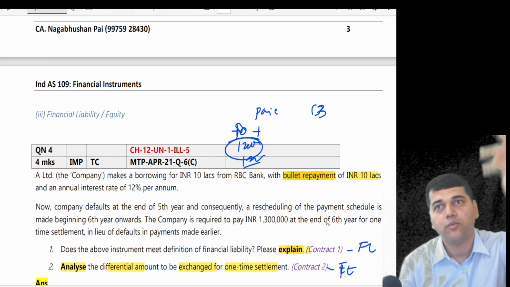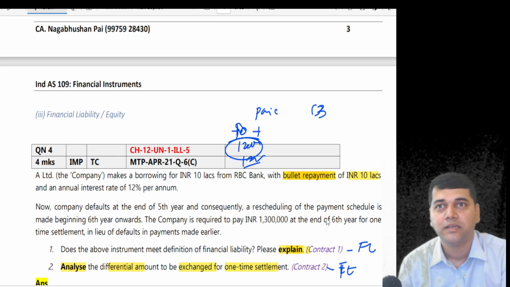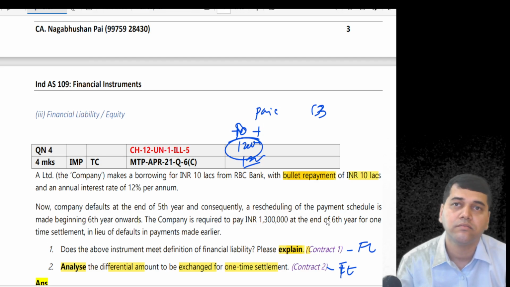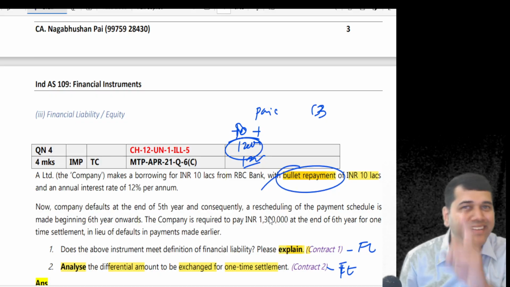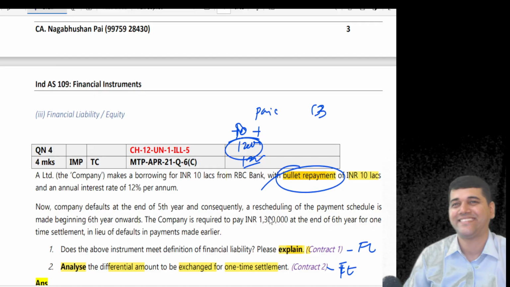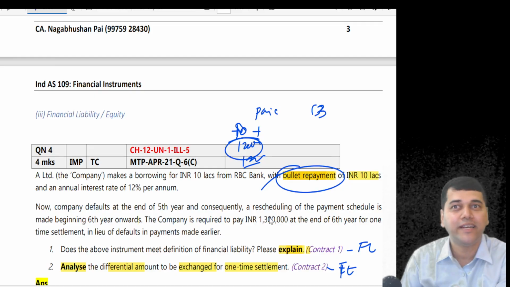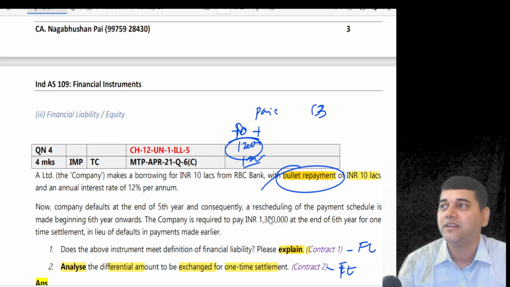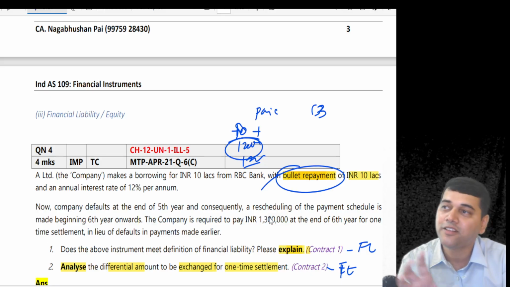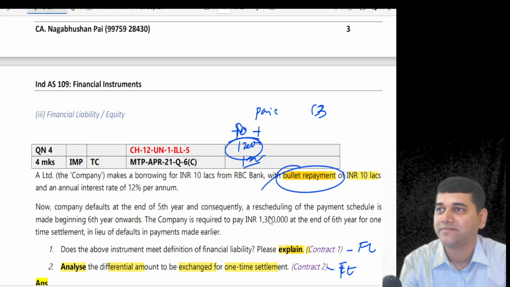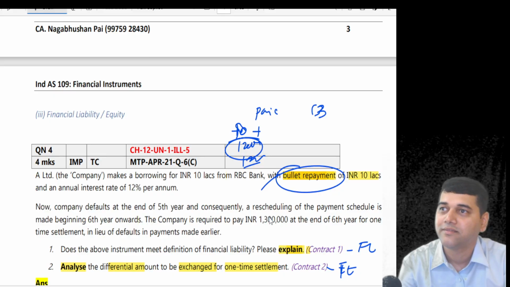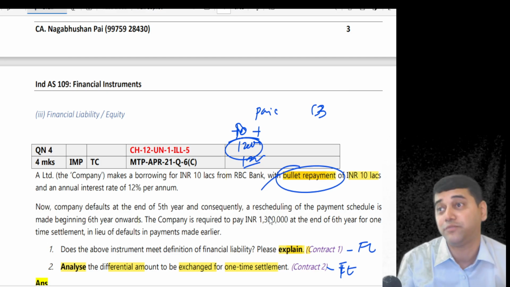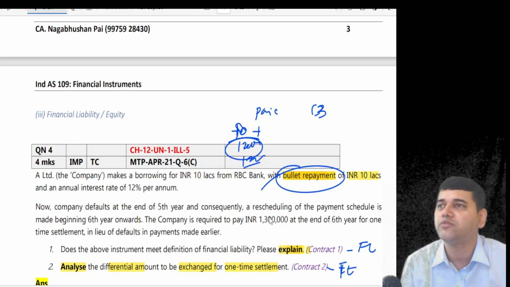Up to the fourth year, 1,20,000 accrued, you paid. But fifth year, 1,20,000 accrued, but you didn't pay. Why? It's a bullet repayment, no, Baba. That's the skill you should learn. Understand here. You don't simply read the question. Spend time to understand the question. It's a bullet repayment. They said very specifically, but they didn't tell you the life there. All the smartness you are going to find now in examination questions. Whatever you have to assume, you have to write very clear assumptions. So this is my assumption, but here there is nothing to assume as such.